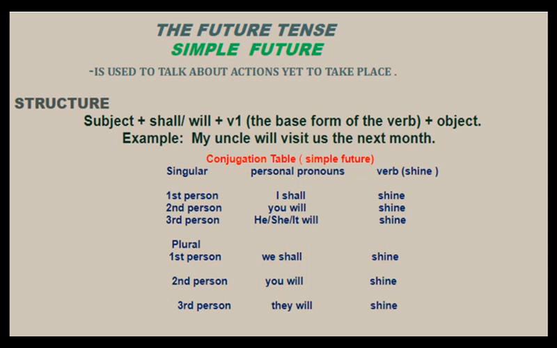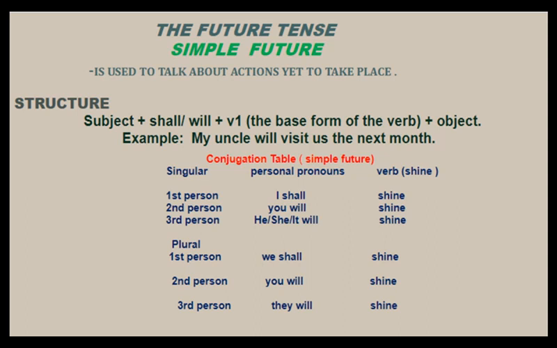Let's see how we are going to conjugate the table in simple future. Here I have used the verb shine. Now let me remind you of the structure once again: subject plus will, shall plus the base form of the verb plus object.